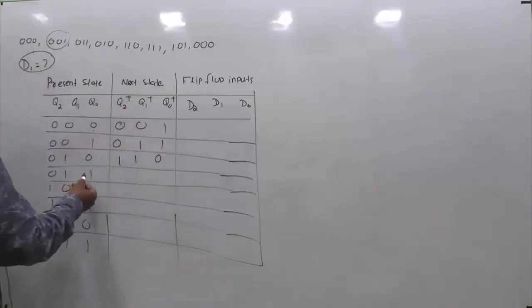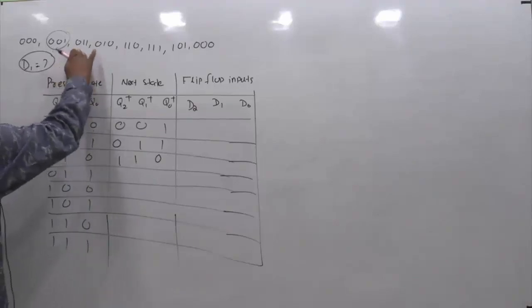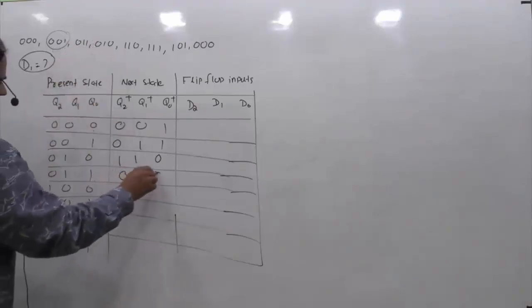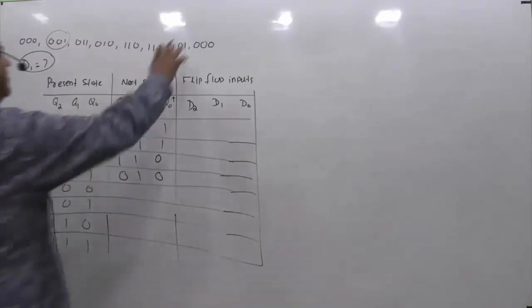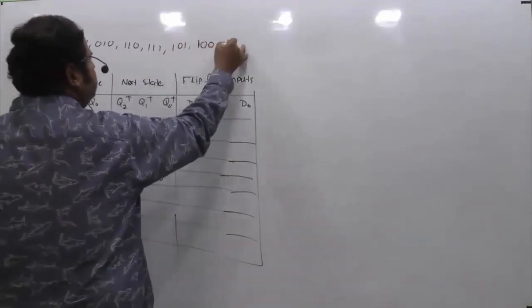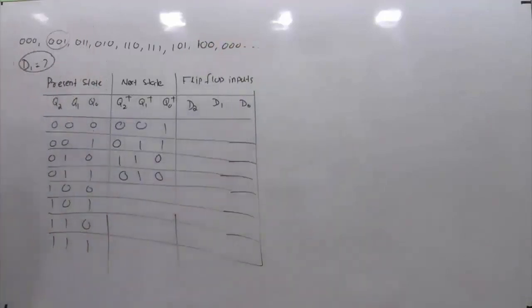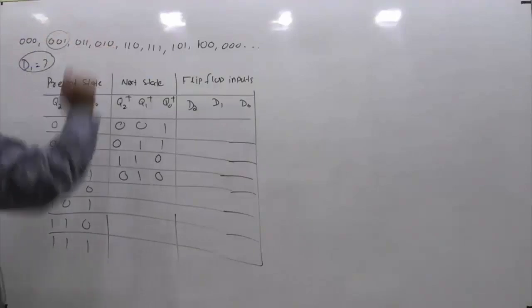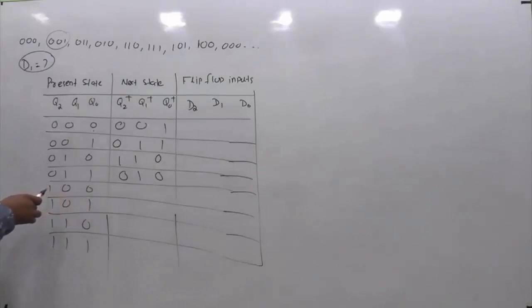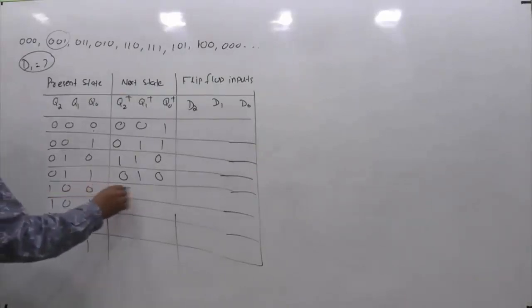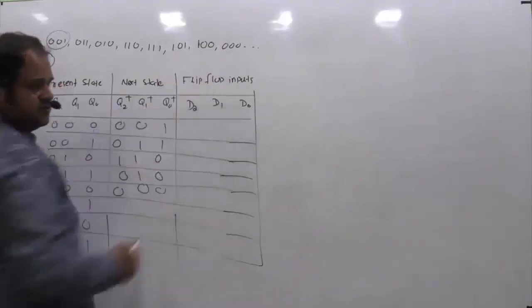Now from 0, 1, 1, where should it move? After 0, 1, 1, the next state is 0, 1, 0. So I'm writing here 0, 1, 0. Now from 1, 0, 0, where should it move? Sorry, I wrote it wrongly, please make a change. If the present state is 1, 0, 0, the next state is 0, 0, 0, right? So from here it should go to 0, 0, 0.